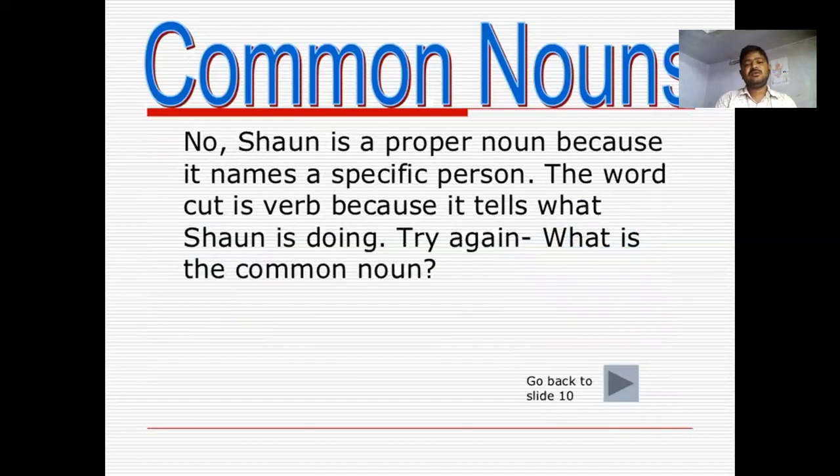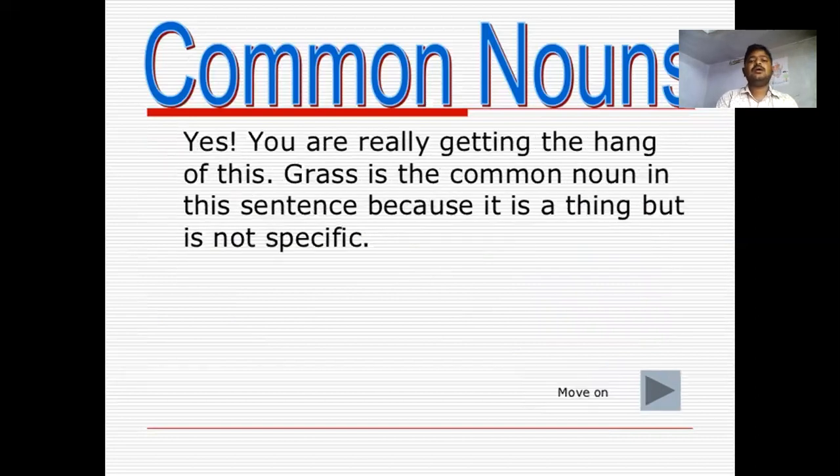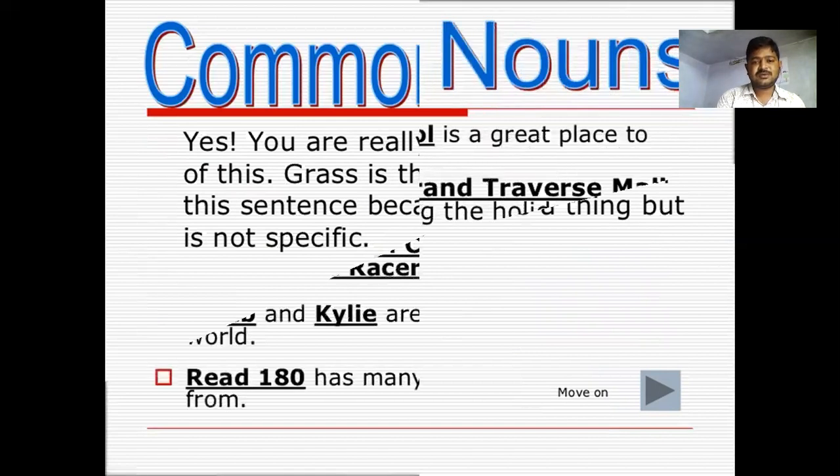Look at the answer. Sean is a proper noun because it names a specific person. The word cut is a verb because it tells what Sean is doing. Try again to find the common noun. Grass is the common noun in this sentence because it is a thing but not specific. So grass is the common noun here.